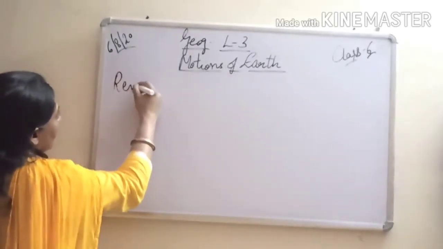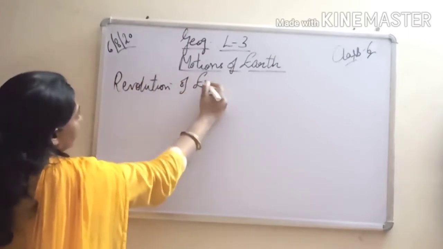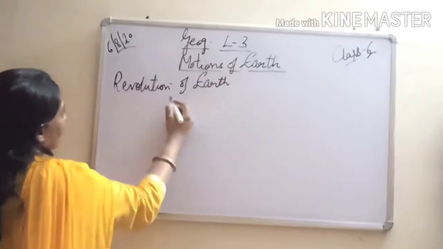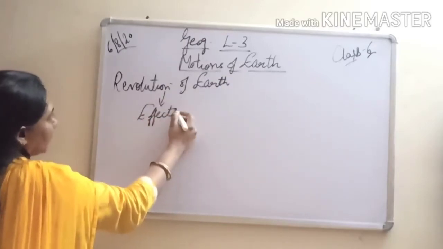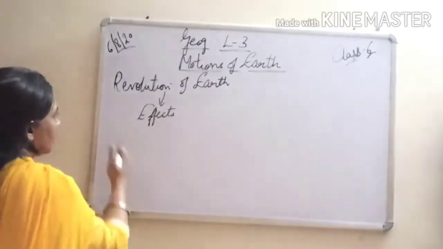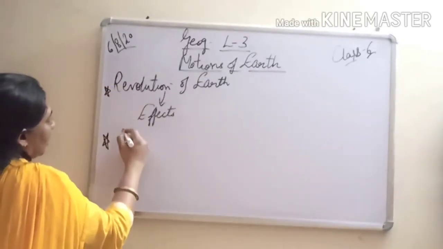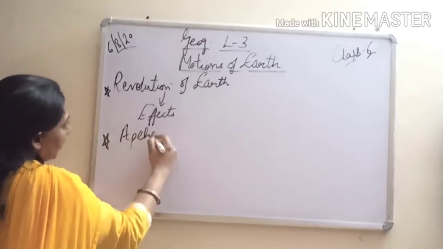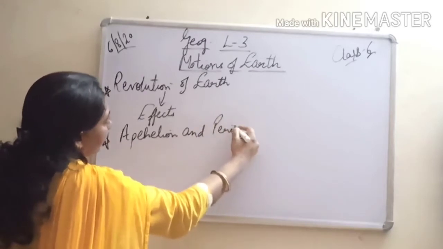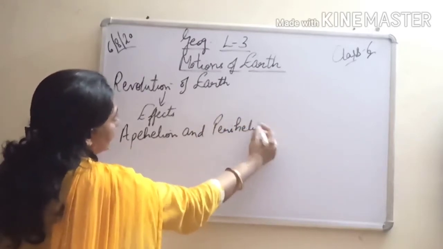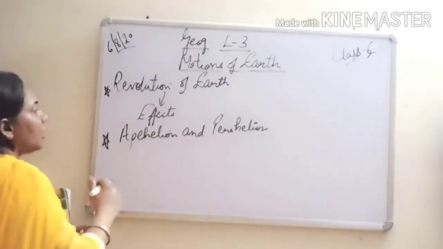We will study the revolution of the earth, then its effects, what it causes, seasons, which we have already learned. After that we will study aphelion and perihelion, that is the distance of the sun from the earth.